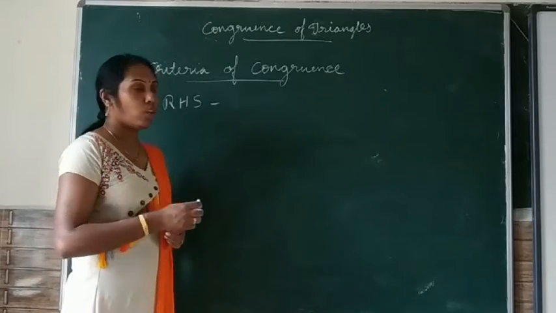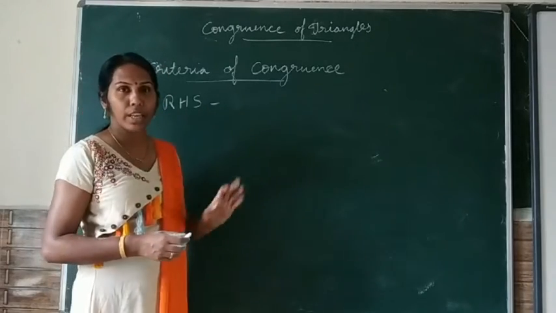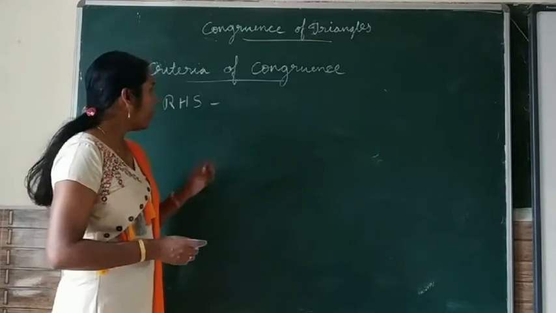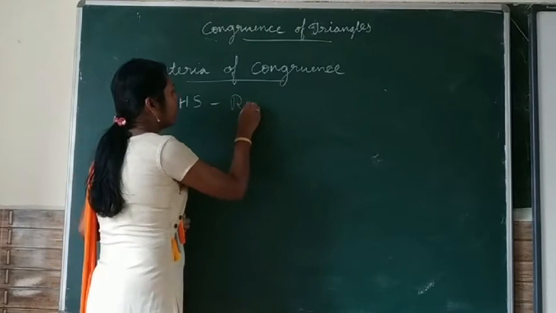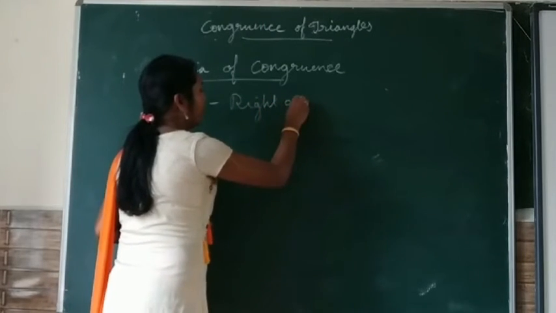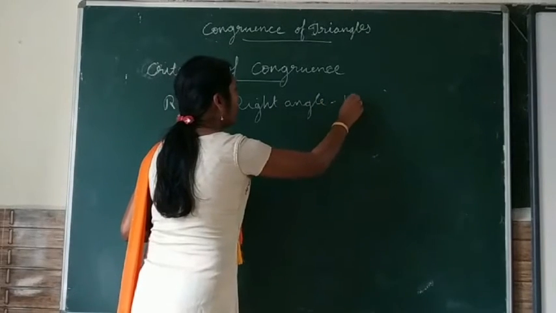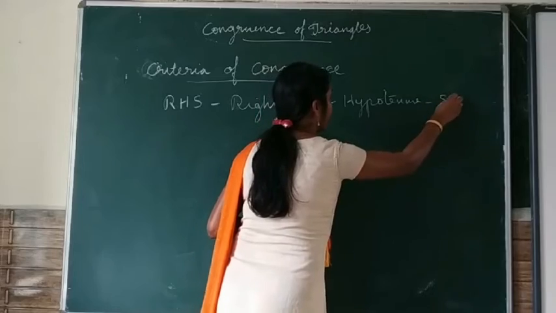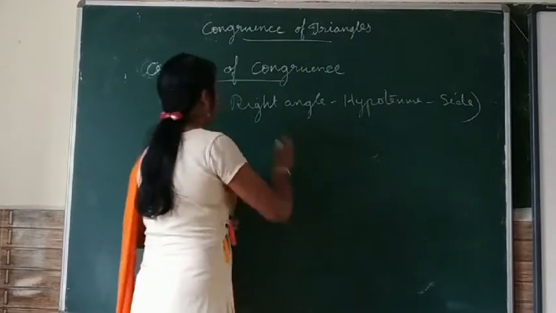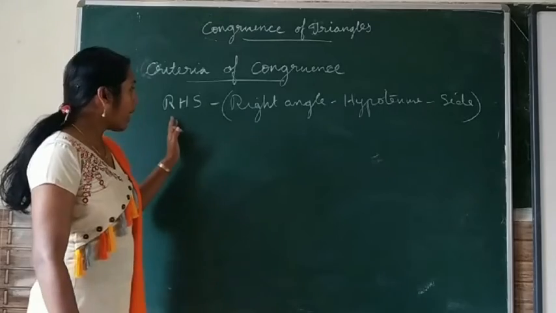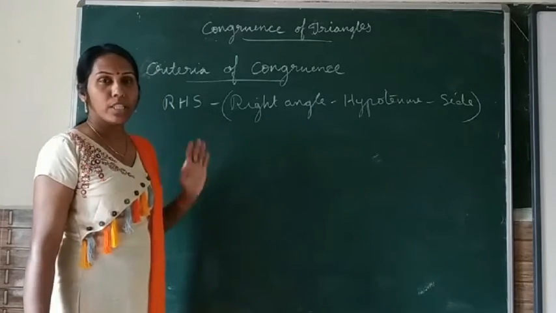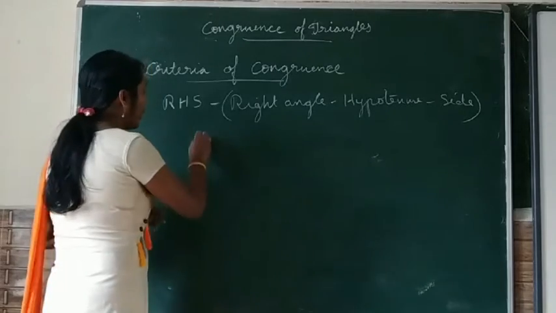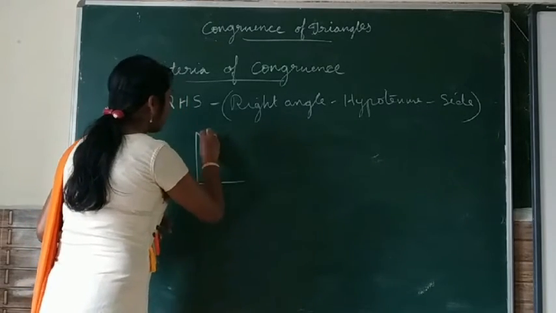Now another criterion of congruence, RHS congruence criterion. RHS congruence criterion is for right angle triangles only. RHS means right angle, hypotenuse, side. So RHS criterion of congruence is used for two right angle triangles to decide whether they are congruent or not. Let us consider two right angle triangles.